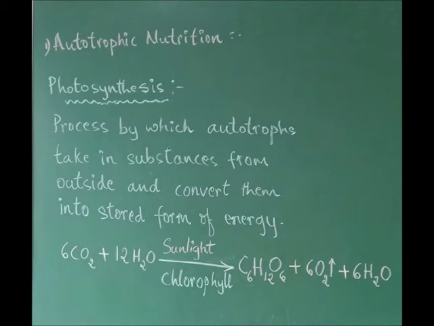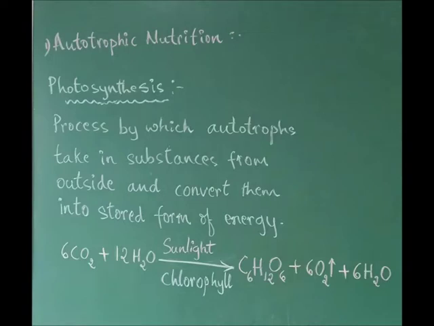Its equation could be put like this. Look at the slide there written on the green board. 6 CO2, 6 molecules of carbon dioxide, plus 12 H2O, 12 molecules of water, in the presence of sunlight in all the chlorophyll containing parts of the plant, that is in green plants, gives C6H12O6, that is glucose, one of the carbohydrates, and the byproducts oxygen and water molecules are produced.